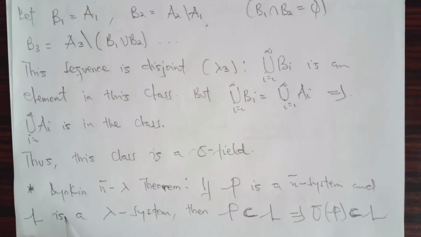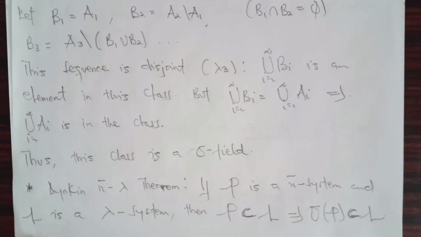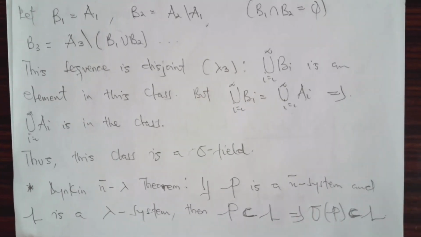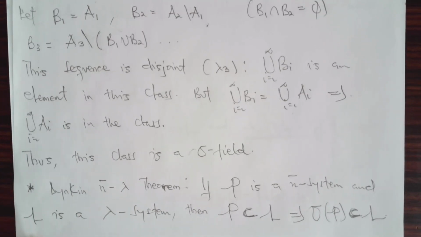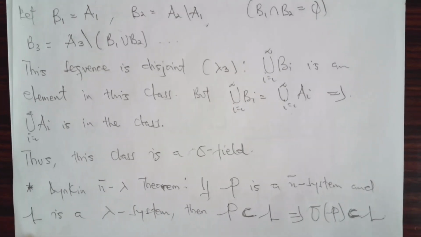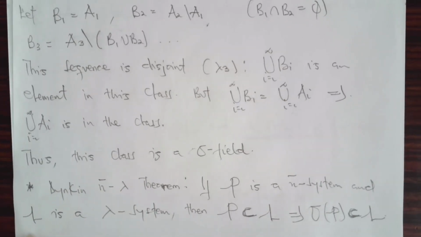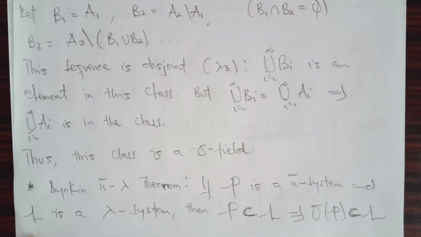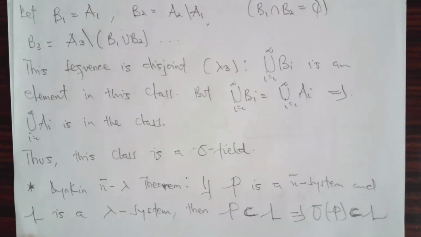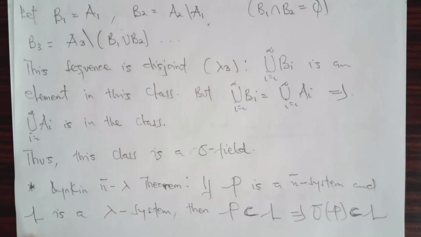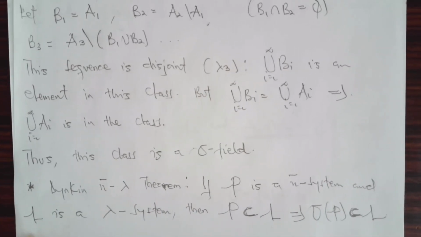So now we introduce our theorem. We say that the Dynkin pi lambda theorem states that if P is a pi system, now we know what a pi system is, and L is a lambda system, then P is a subset of L implies that the sigma field generated by that pi system is a subset of the lambda system. So I repeat, the Dynkin pi lambda theorem: if P is a pi system and L is a lambda system, and P is a subset of L, then it implies the sigma field generated by P is a subset of L.